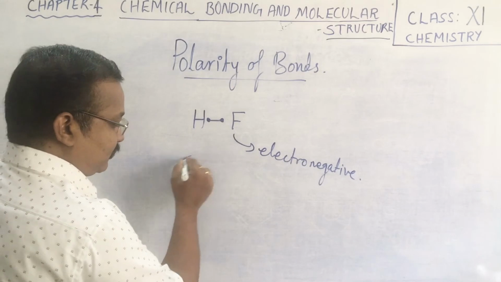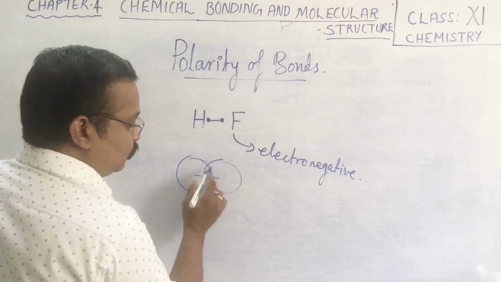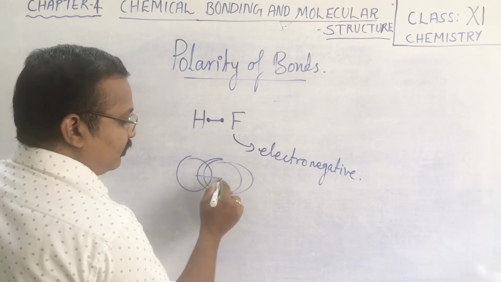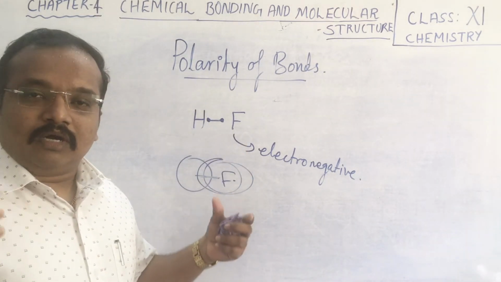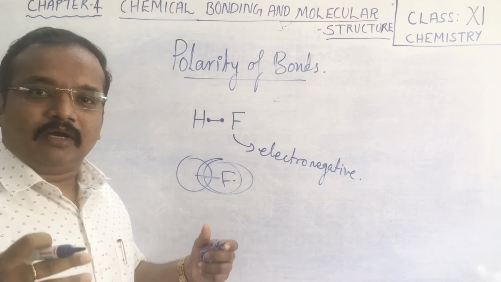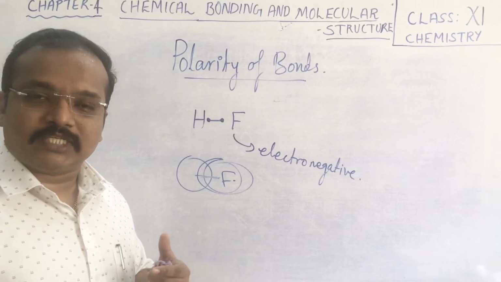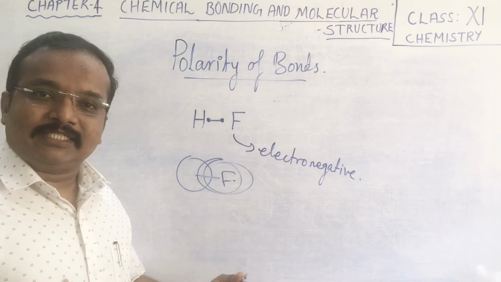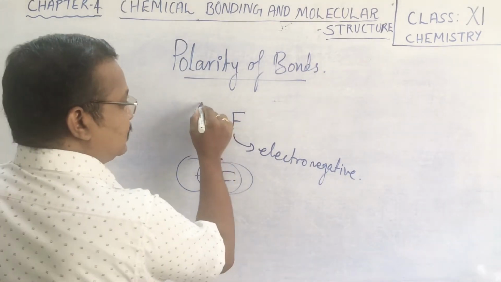Suppose we expect the electron cloud to be in between these two, but in the actual case the electron is taken more towards the fluorine atom. Fluorine is the most electronegative element. Oxygen is the second most electronegative element, then nitrogen, chlorine. These elements pull the shared electron towards themselves.